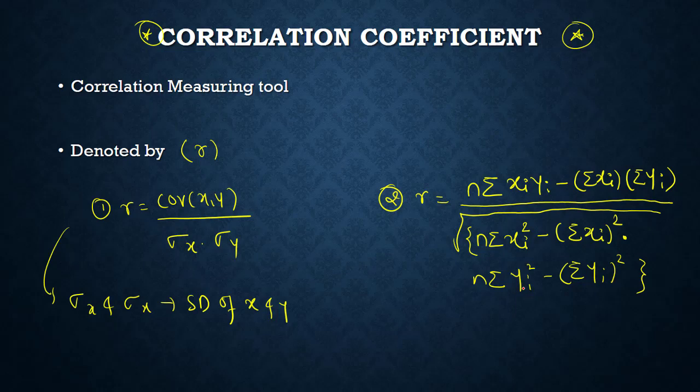So you have here one bracket into and here one bracket. This part is also under the root.